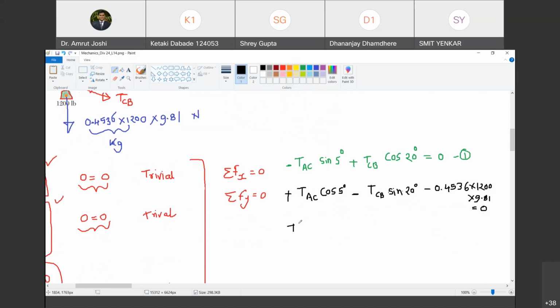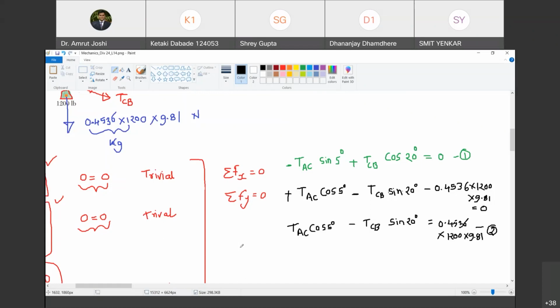So therefore, TAC cos 5 degree minus TCB sin 20 degree must be equal to 0.4536 multiplied by 1200 multiplied by 9.81. This is equation number 2. Do we have two equations in two unknowns now?